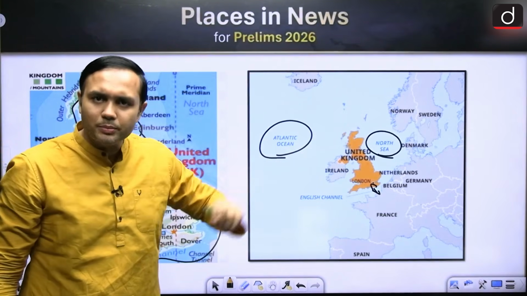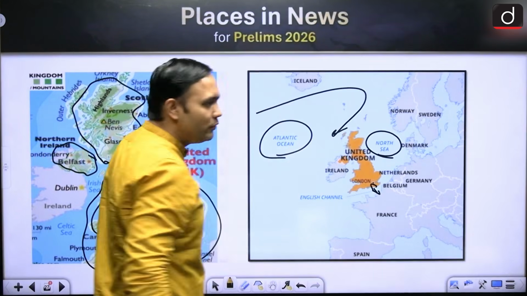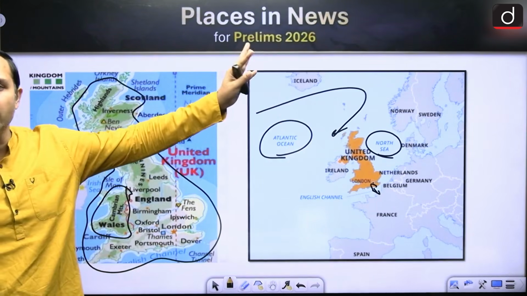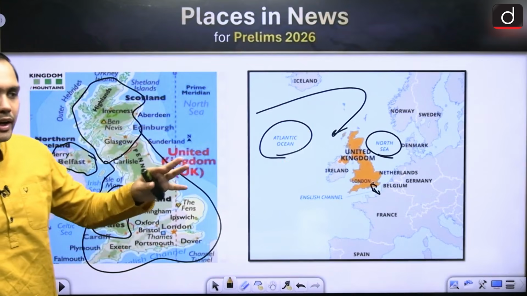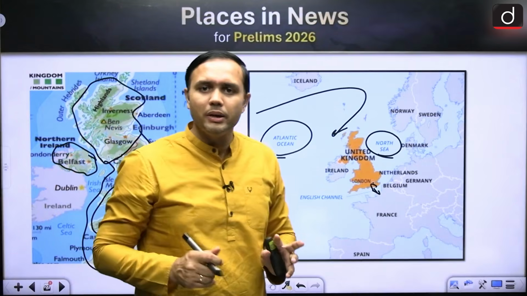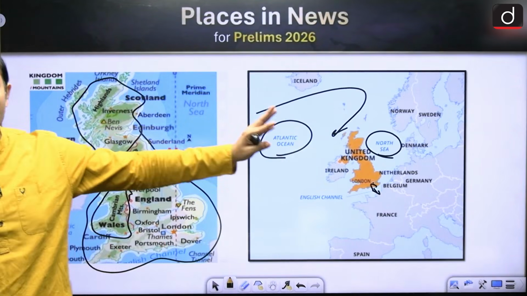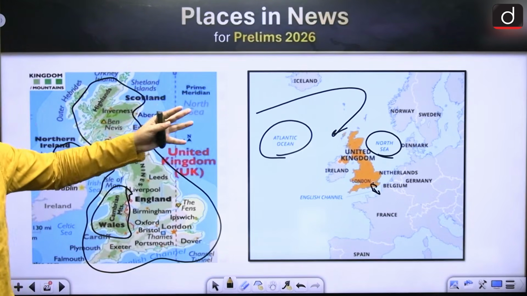What are some of the other aspects regarding it? So this particular area is influenced by the North Atlantic drift. That is why people are able to stay here. Otherwise, it would have been a very cold region. But because of the warm currents of the North Atlantic drift, they are able to live in this particular area, right? It is, of course, one of the